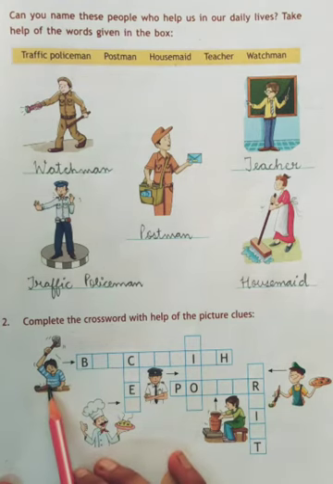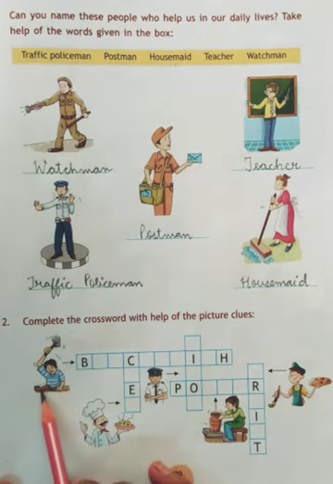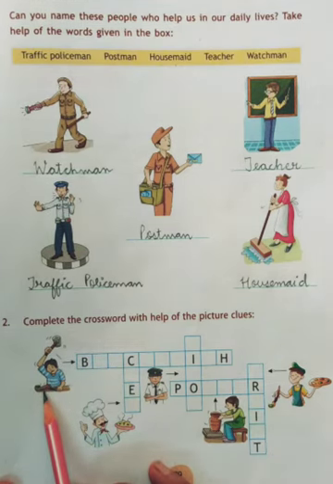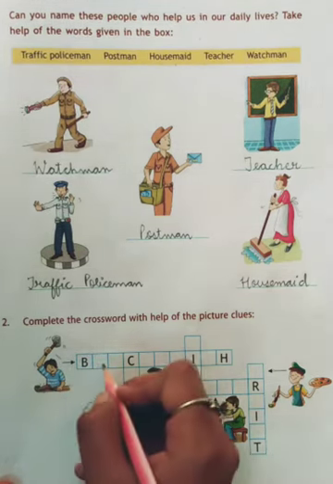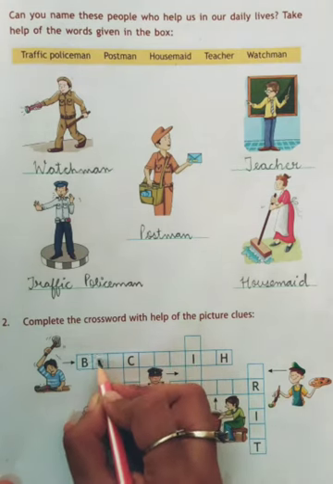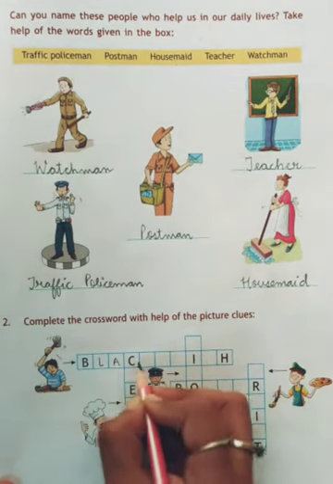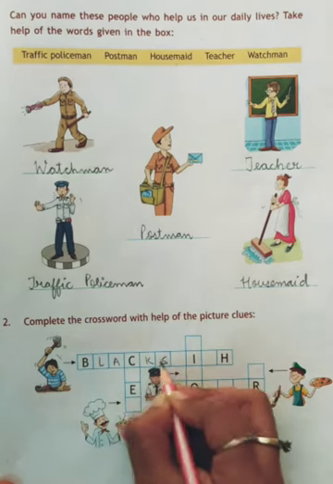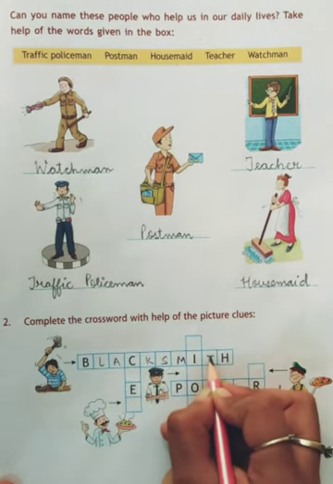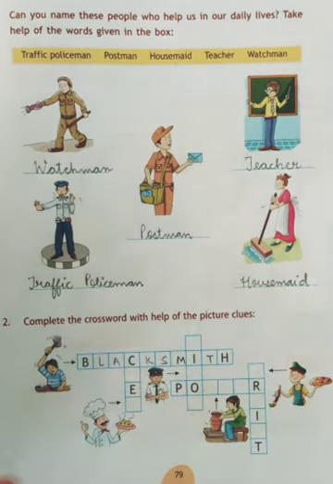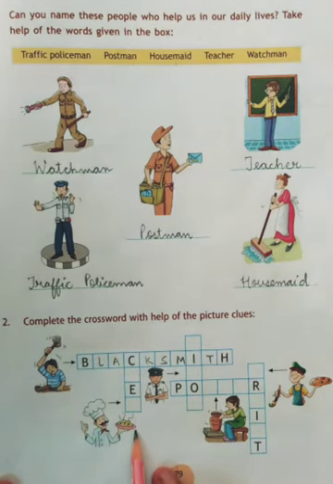Okay, first one is a person having hammer and something of iron. So he is a blacksmith. A blacksmith makes things of iron. Blacksmith. Okay. Second, he has something food item in his hand.